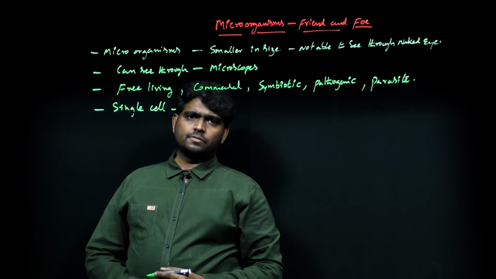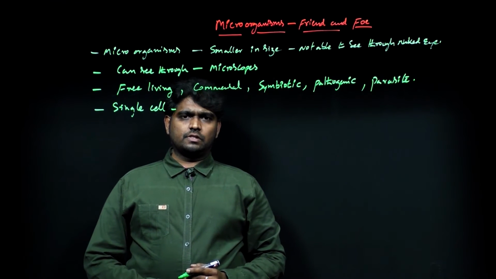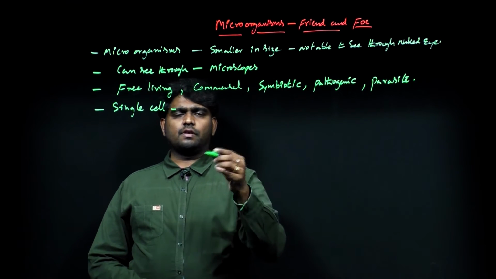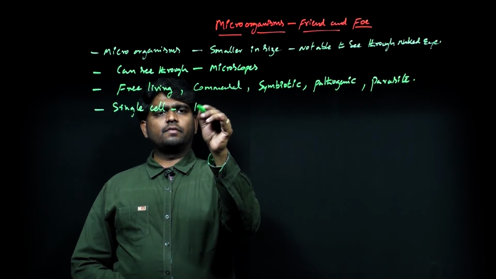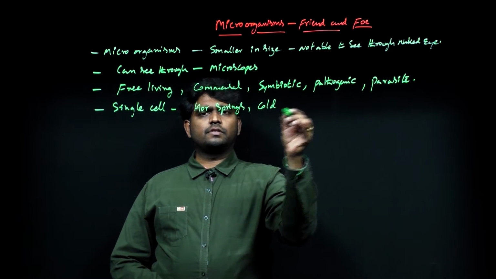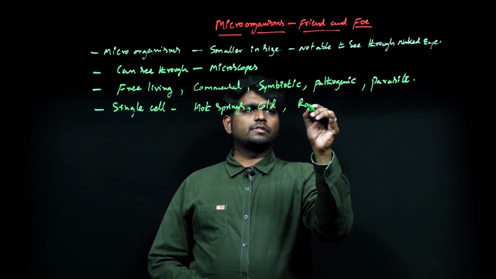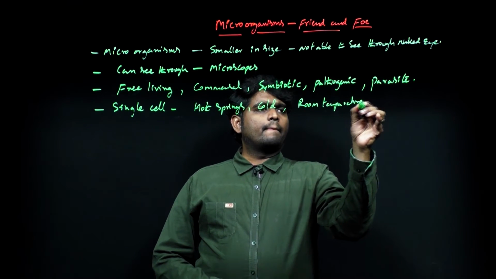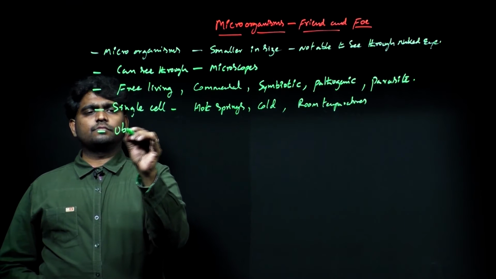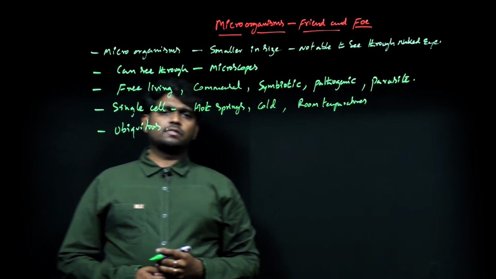These single cell organisms perform all the functions. If you look at the habitat, they can survive in hot springs, cold conditions, or at room temperatures. Basically, microorganisms are ubiquitous. Ubiquitous means present everywhere.